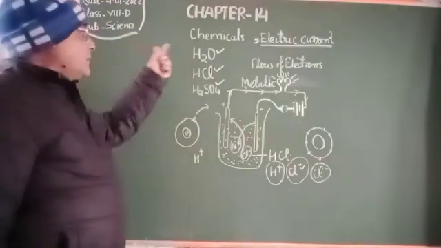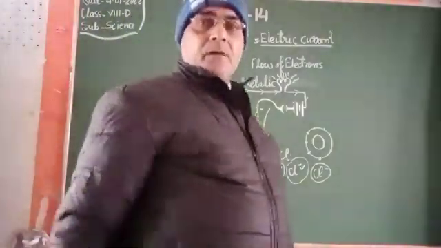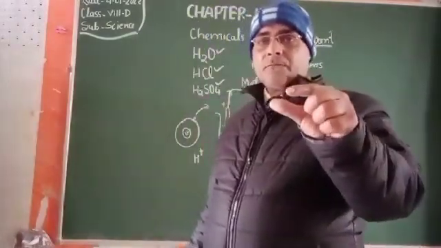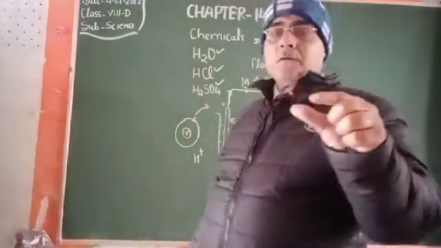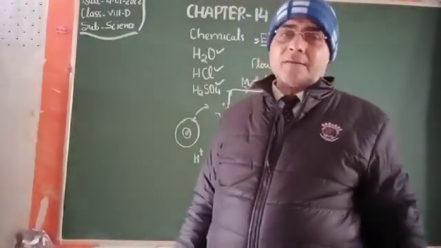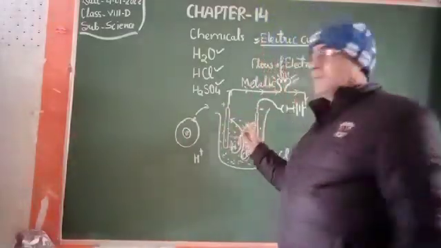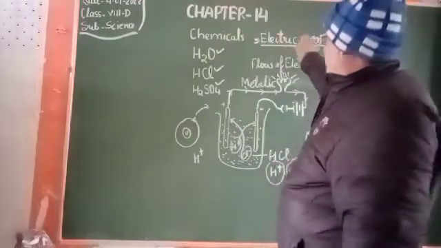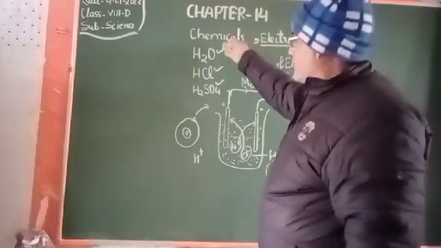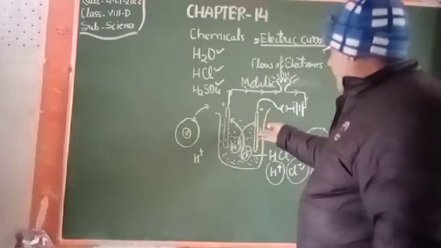So my dear students, the chemical effect of the electric current is the first video of this session that you are learning here. I am connecting with all of you via this video so that you can cope up with your chapter 14. Although the question answers have already been done in the physical class, this video will provide you the revisional knowledge of chapter 14, the chemical effect of the electric current. So you have seen what the chemicals are, what the flow of electrons is, and how it happens. It happens in a circuit.